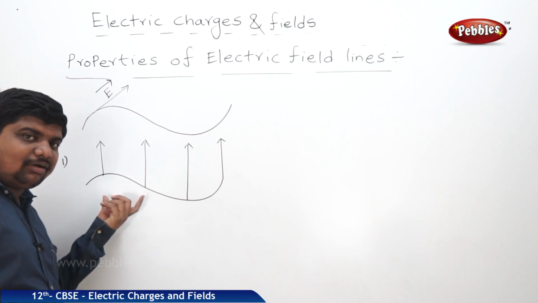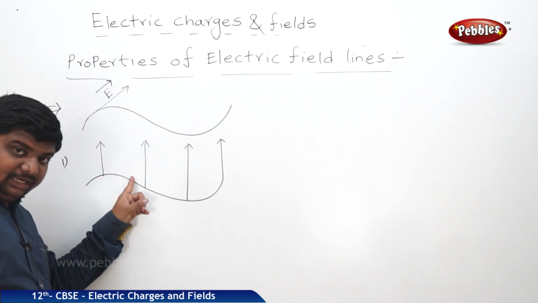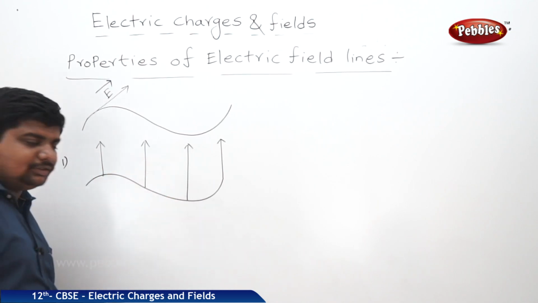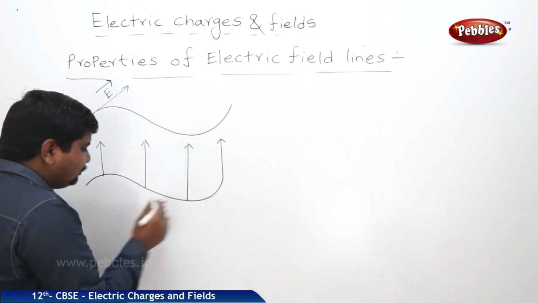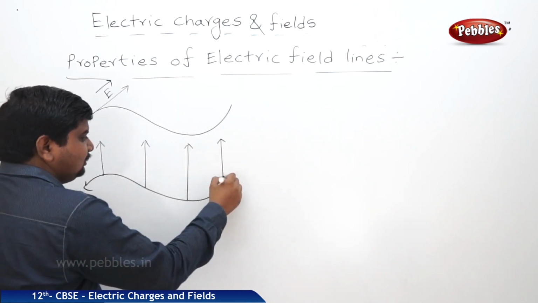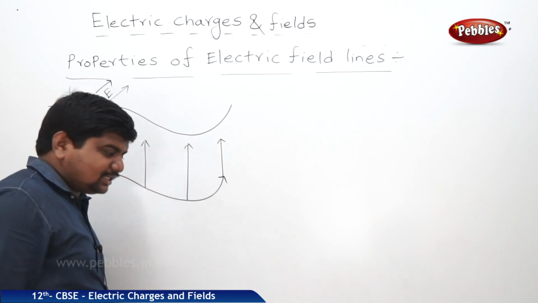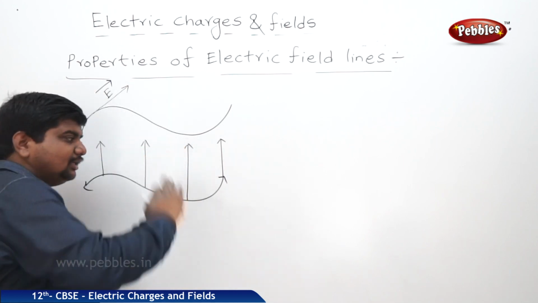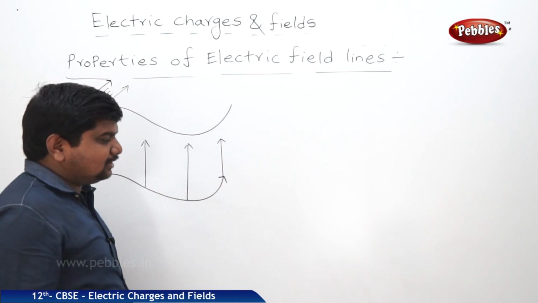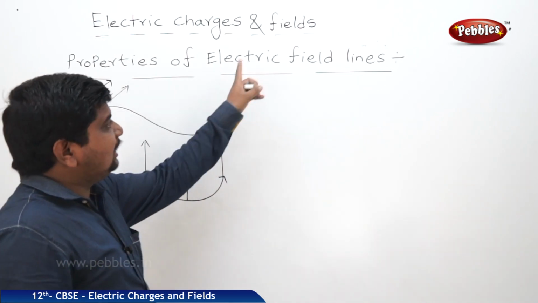Electric field lines are always normal or perpendicular to the surface of the charged body. Suppose this is the charged body, the surface of the charged body. Field lines are always normal or perpendicular to the surface of the charged body. This is also one of the properties of electric field lines.